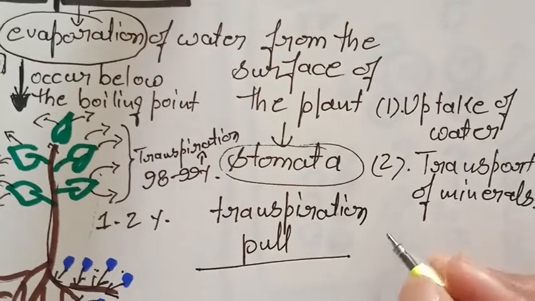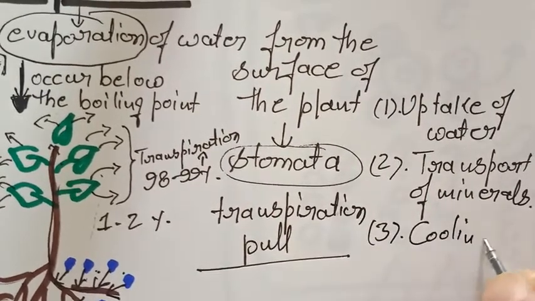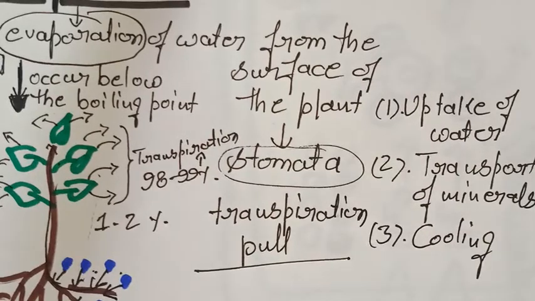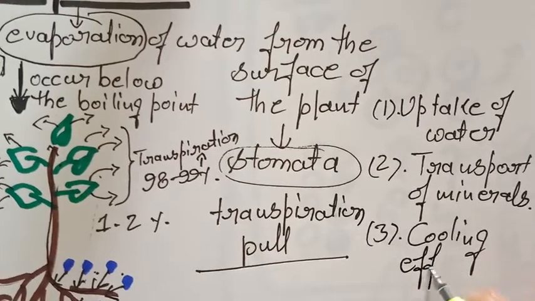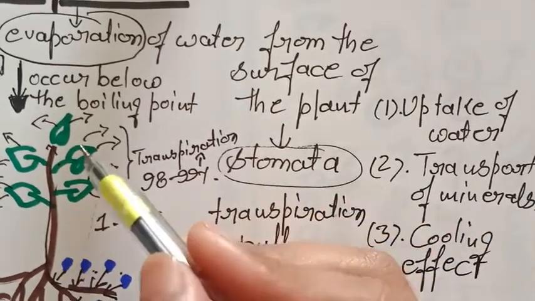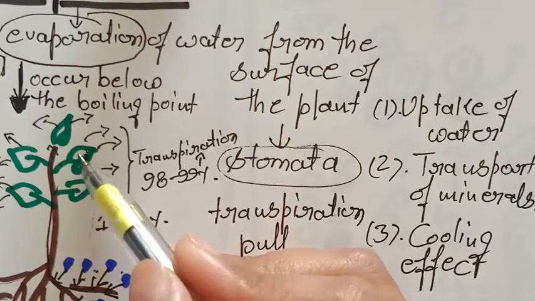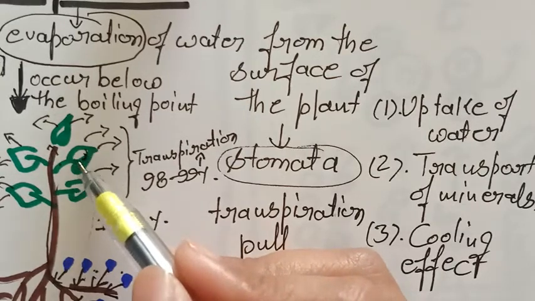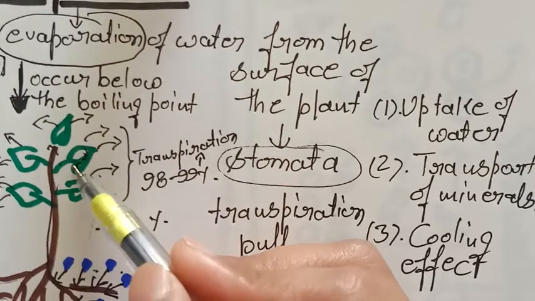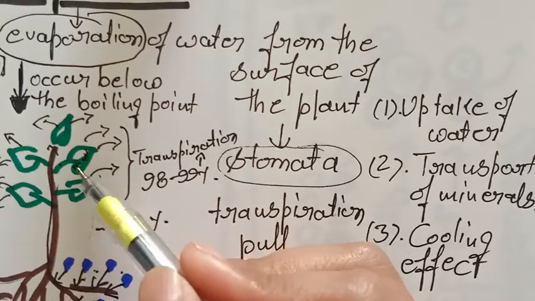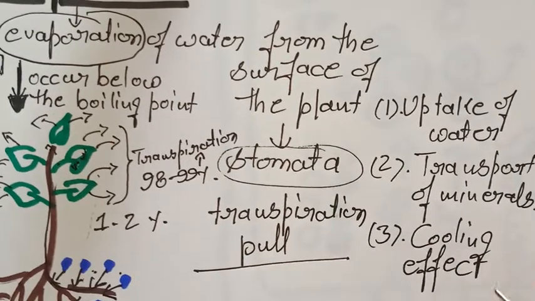Then third one is cooling effect. Okay, cooling effect. So students, evaporation of water during transpiration cools the surface of leaves. This protects the plant from strong sunlight and high temperature. So the last but not the least importance of transpiration is cooling effect.